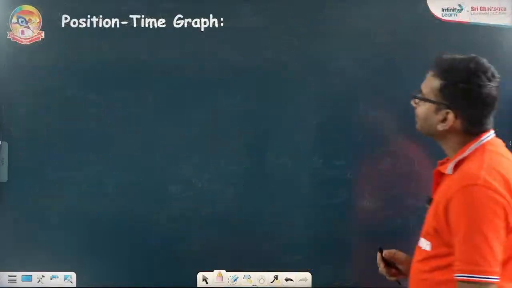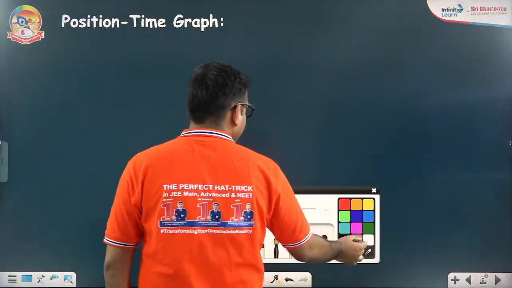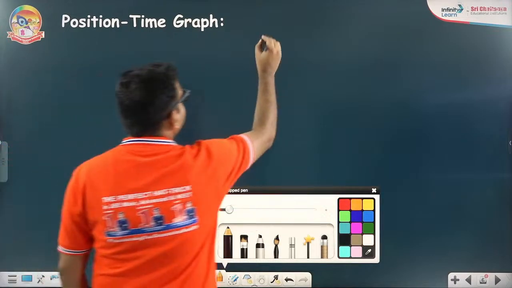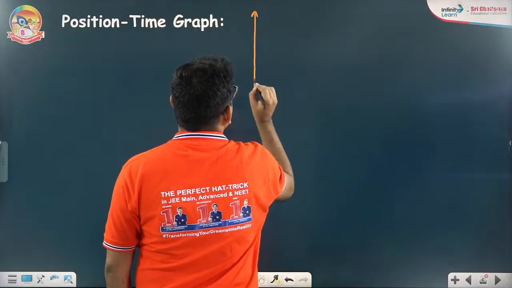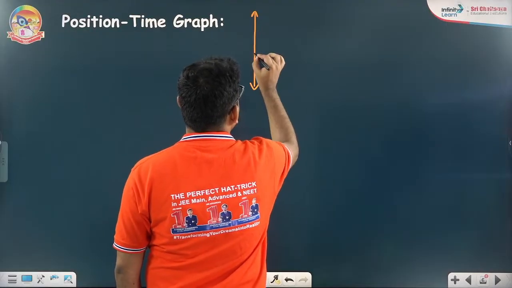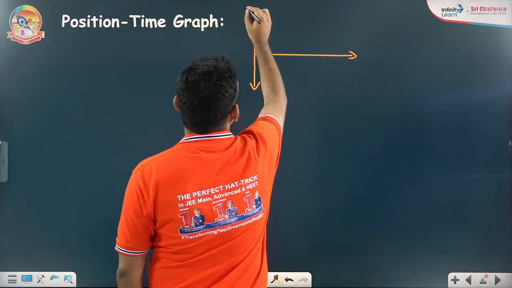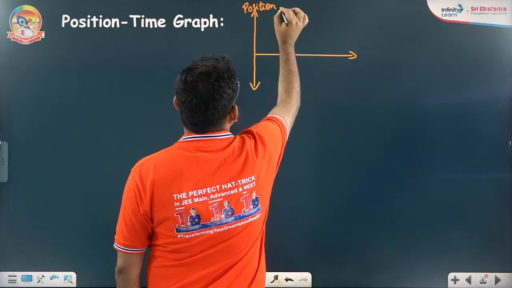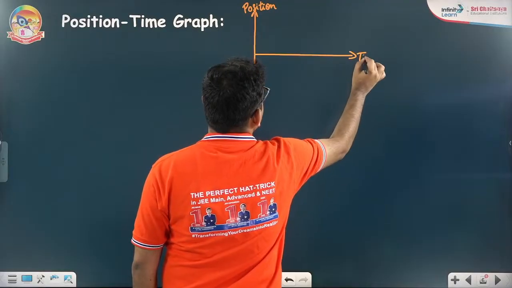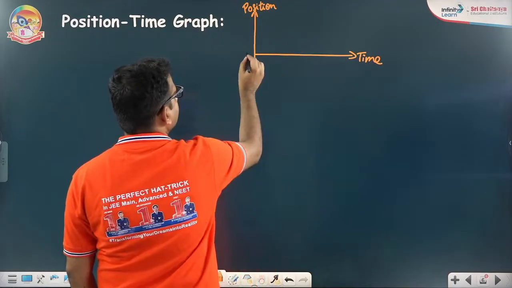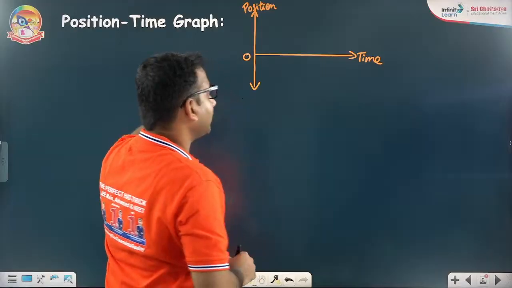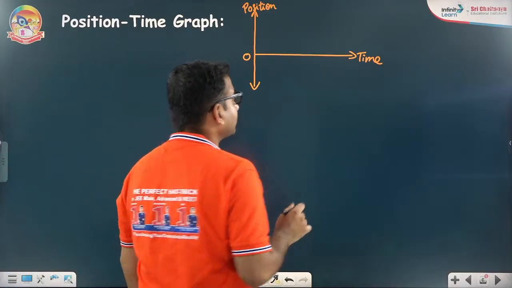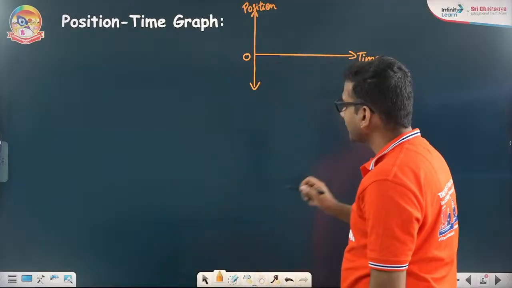Let's move ahead. So first of all is the position time graph. The graph will look like this only. Position can be positive or negative, anything. And time must be taken in the positive direction. I'm not stretching it along the negative direction. Time makes sense when we are dealing with positive time instants, for our discussion.